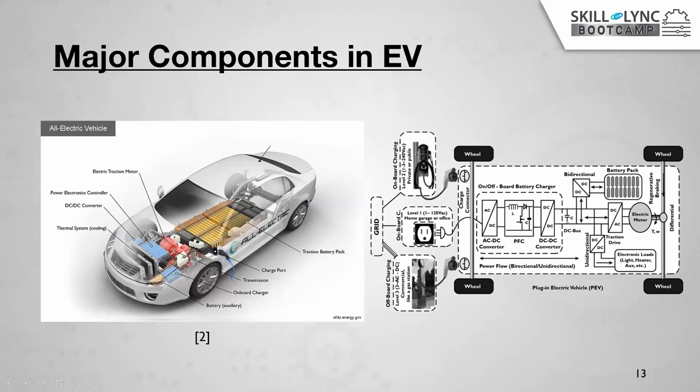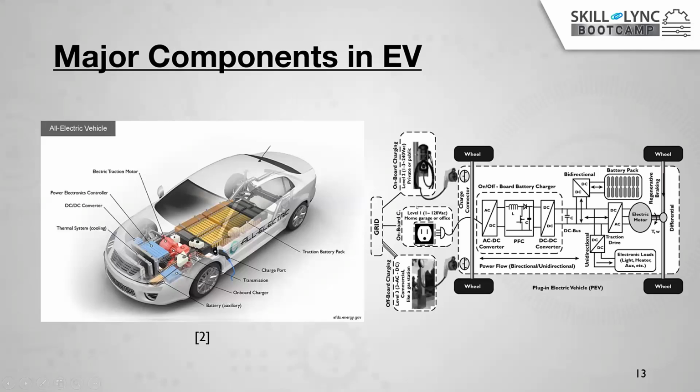Then most of the electric vehicles use AC motors, right? So after the DC to DC converter, the output is given to the traction motor through one DC to AC converter. There it converts this DC supply to AC to run the motor.